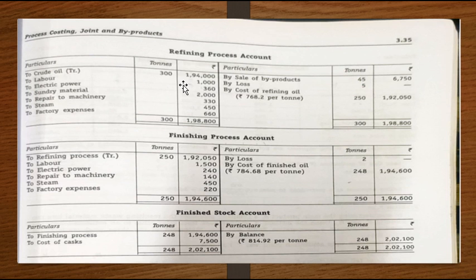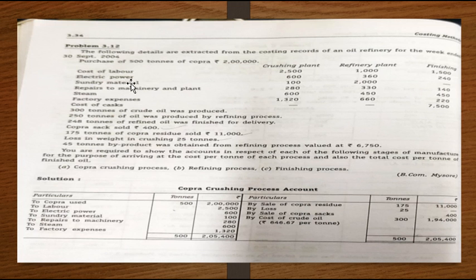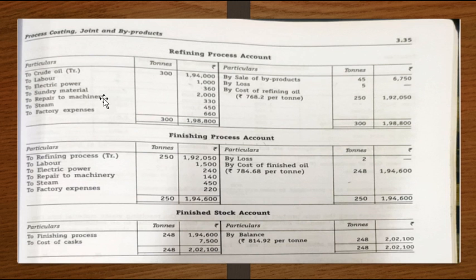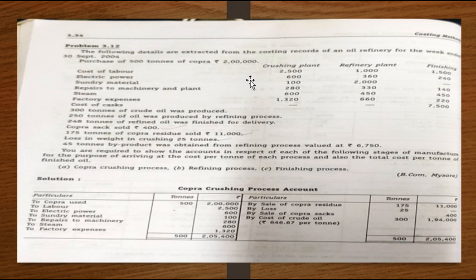Then all the other expenses from the question, labor, electricity, power, sundry materials, repairs to machinery and plants, steam, factory expenses, will be taken for the refining process. So this is the total cost which is incurred. In the question, we need to check whether any items related to output are present. So we have 250 tons of oil produced by the refining process.